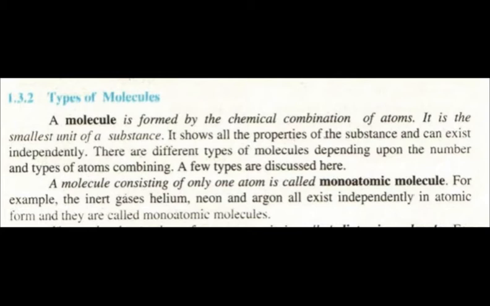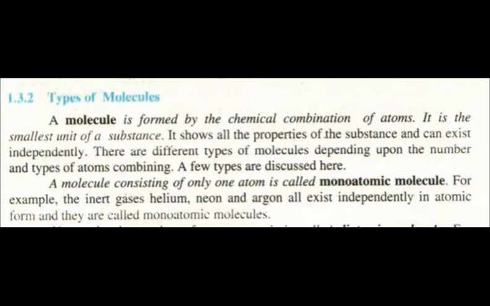All the noble gases of the periodic table, helium, neon, argon, krypton, xenon, radon, start from helium, He, and end at radon, Rn. These are all noble gases and they each contain one atom. So these are called monoatomic molecules. We have discussed the first type, monoatomic molecules, and its examples.